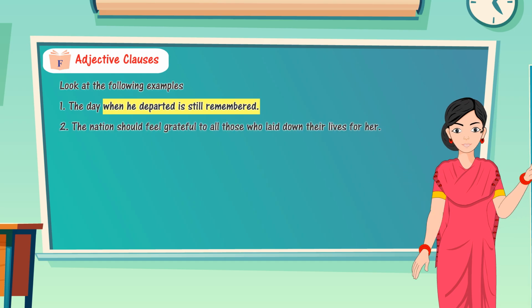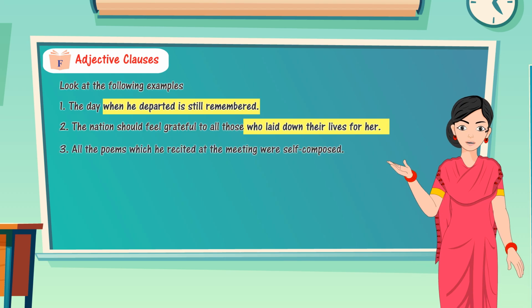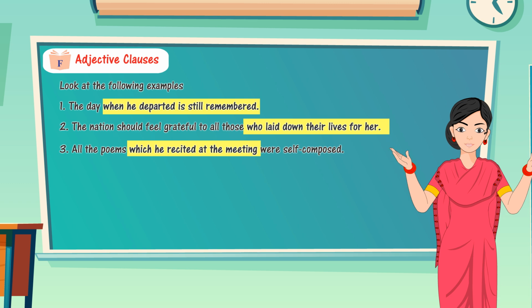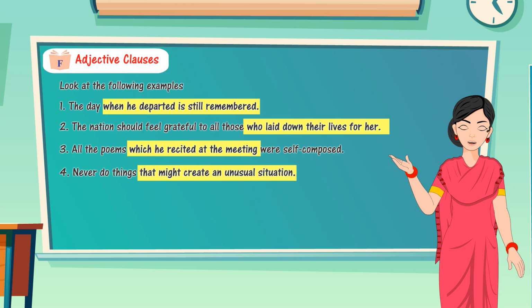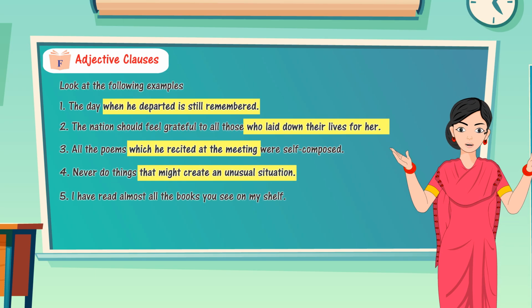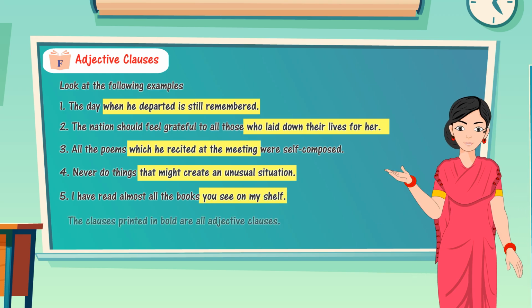The nation should feel grateful to all those who laid down their lives for her. 3. All the poems which he recited at the meeting were self-composed. 4. Never do things that might create an unusual situation. 5. I have read almost all the books you see on my shelf.